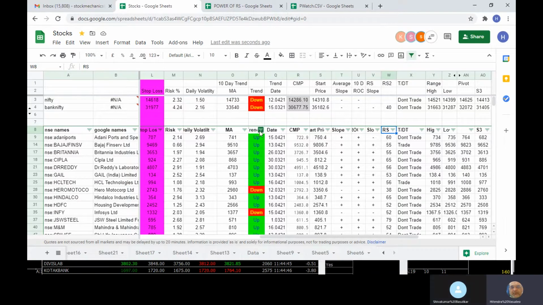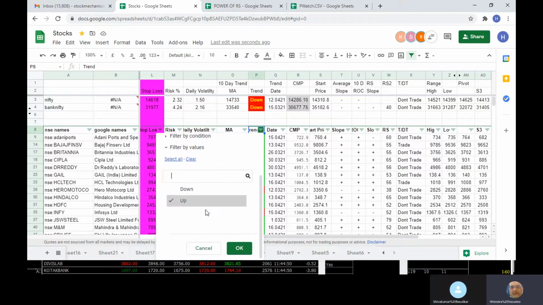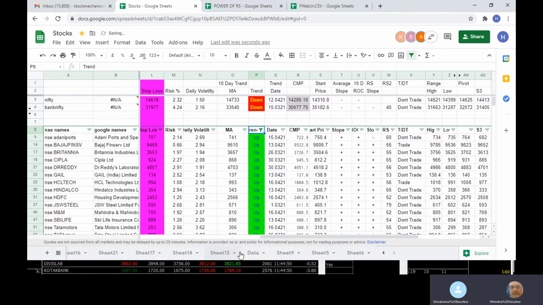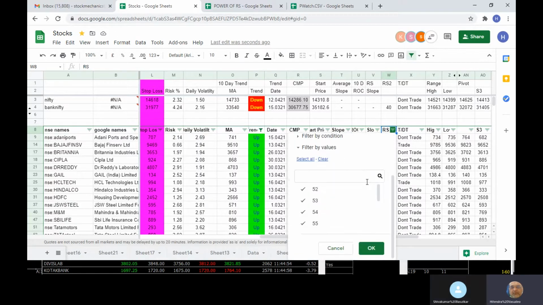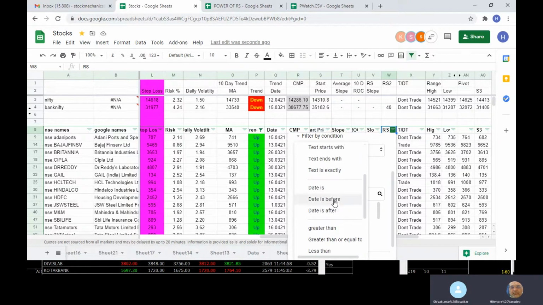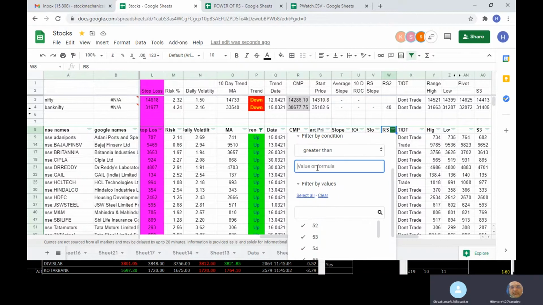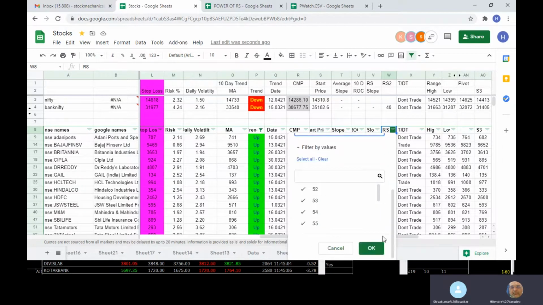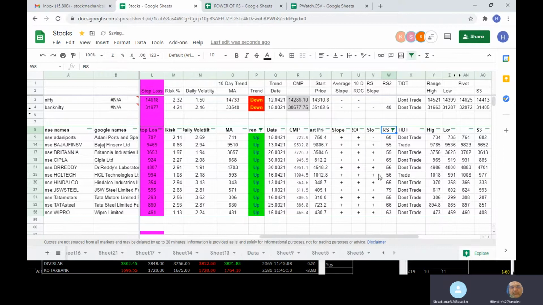So that becomes the pre-market filtration. Like for example, if I say up over here, and mostly see greater than 54, now any of the minus, there is nothing minus.